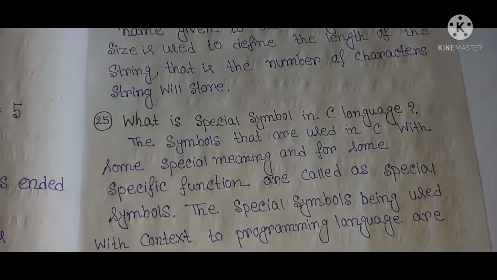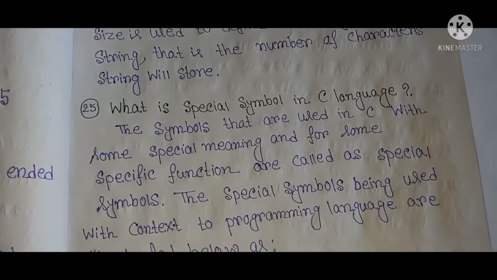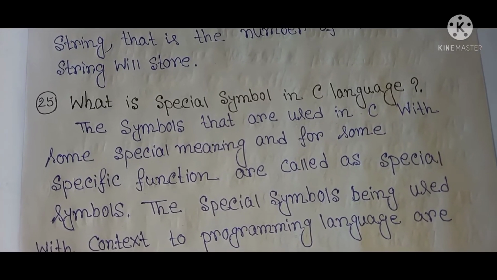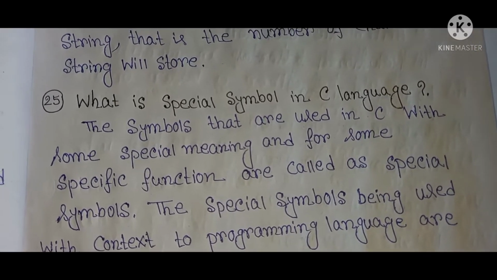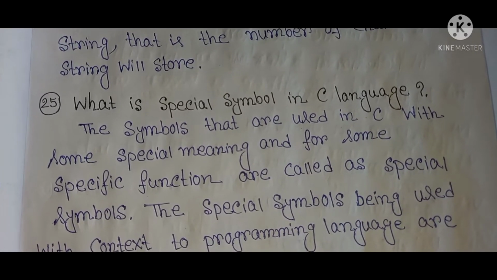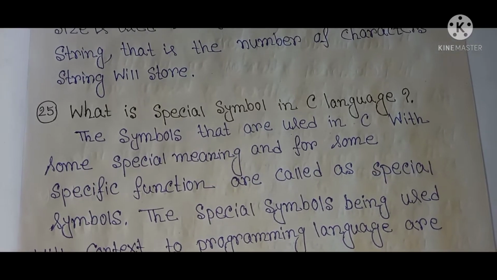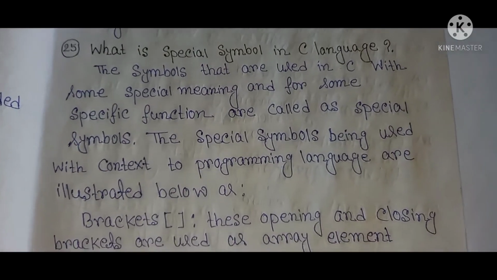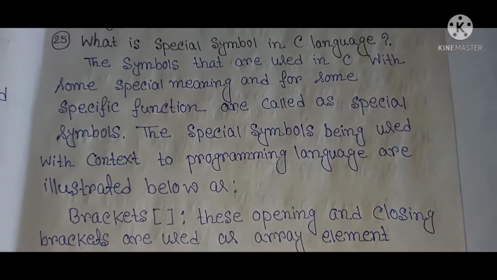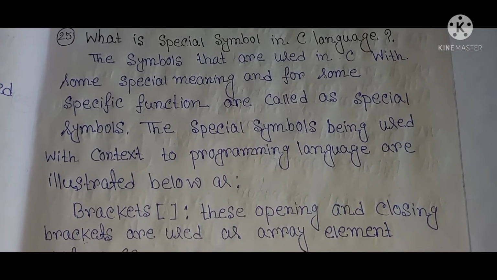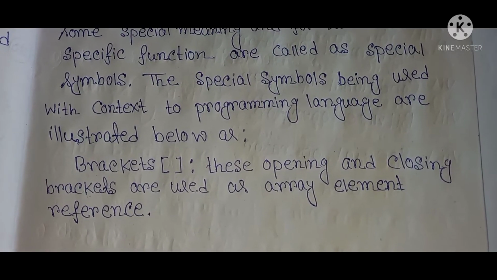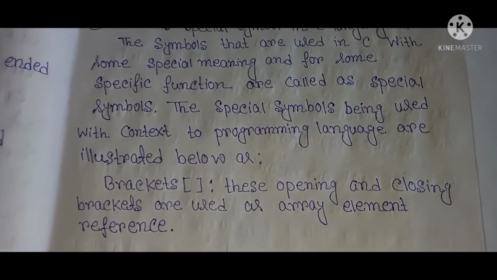Okay. The next question is, what is a special symbol in C language? The symbols that are used in C with some special meaning and for some specific function are called special symbols. The special symbols being used with context to the programming language are illustrated below as brackets. These opening and closing brackets are used as array element reference, and this is a special symbol in the C language.